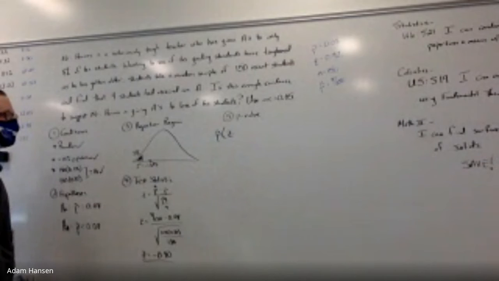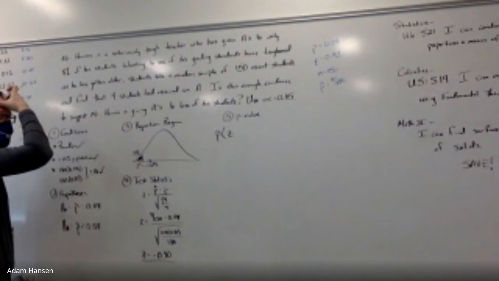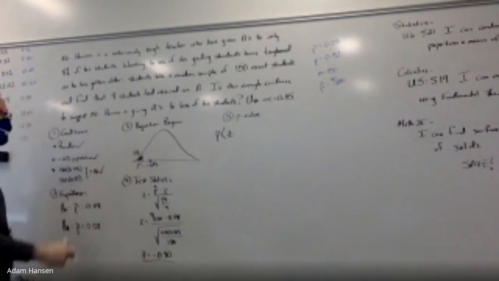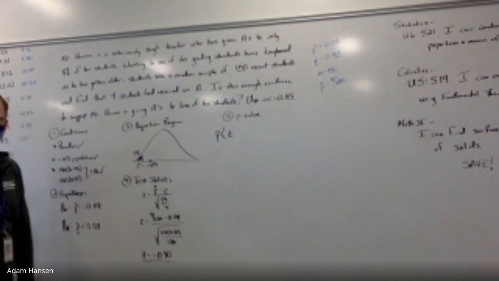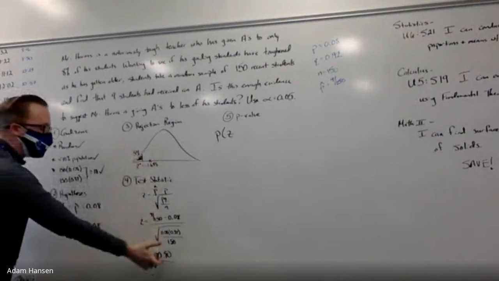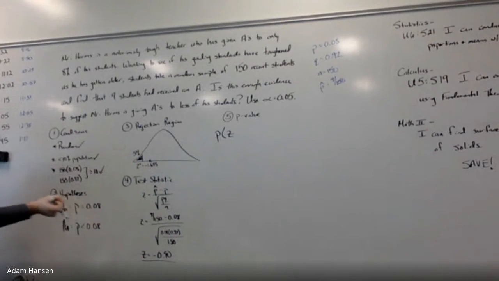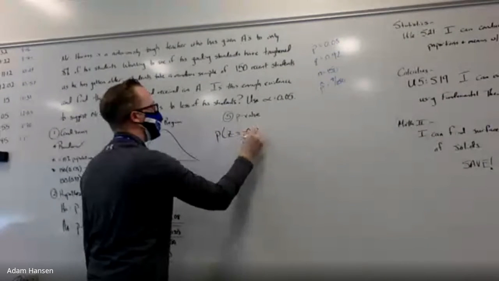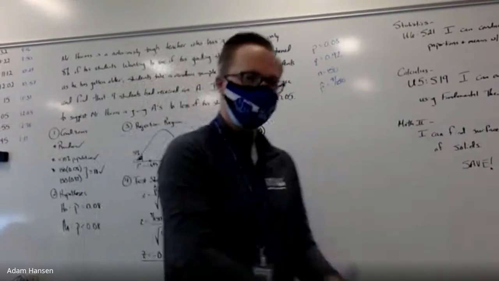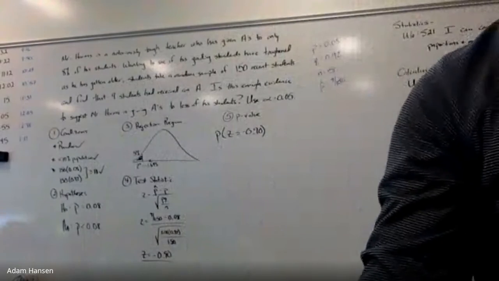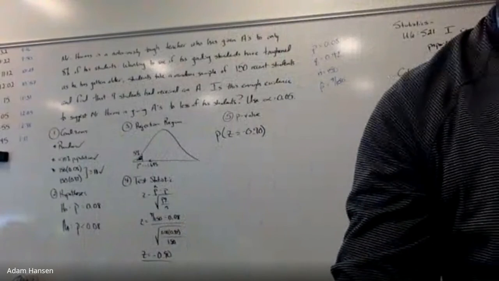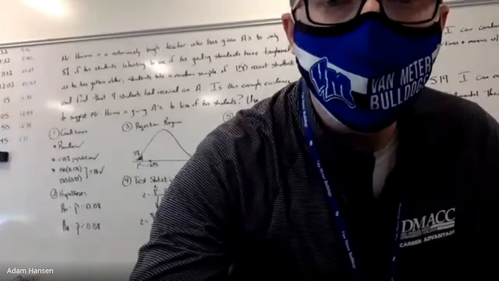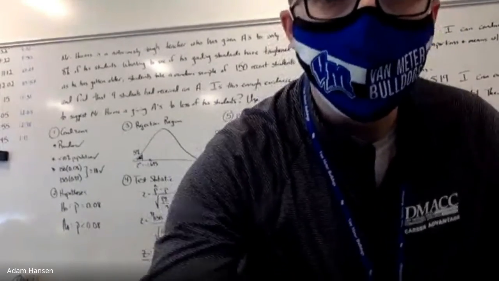Which tail do I want? Do I want the left tail or the right tail to look up on my z-table? I already made this decision. Left. Why left? That's less than. I want negative 0.9 or further into the tail, more extreme than that. So on the z-table, negative 0.9 is about 0.1841.